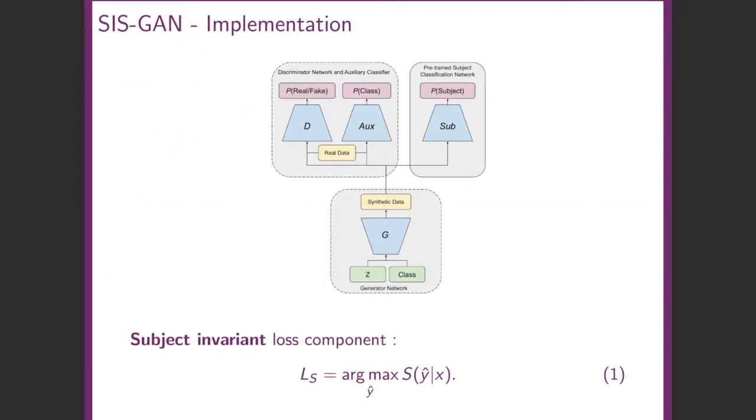We design our training process in such a manner that the network is rewarded when it learns features that are common across all subjects and is penalized when subject-specific features can lead to subject biometric classification. To achieve this, we introduce a pre-trained frozen subject biometric classification network, as shown in the upper right of the figure. The loss function for the subject invariant component is used to penalize the generation of signals with subject-specific features.